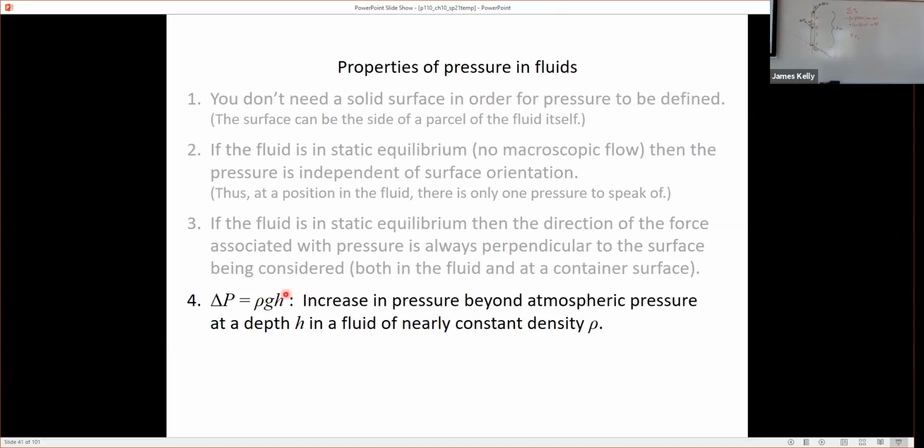So h is how far you move downward in the fluid. g is the usual little g, and rho is the density of the fluid. If we were talking about air, it would be the local density of the air. If we were talking about water, it would be 1,000 in SI units. Okay, and we'll talk about the justification for that maybe after break day, after the exam and all that.